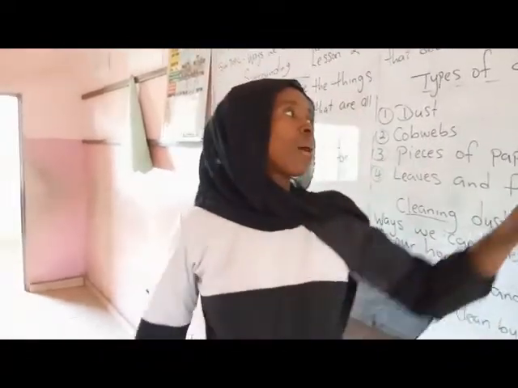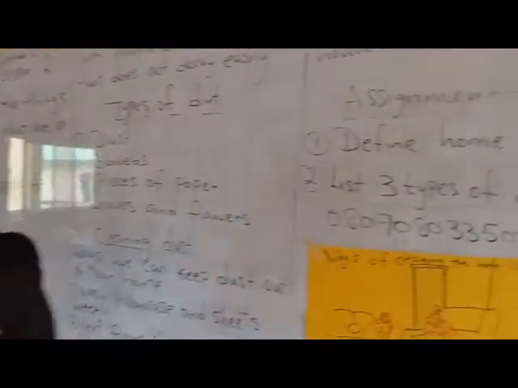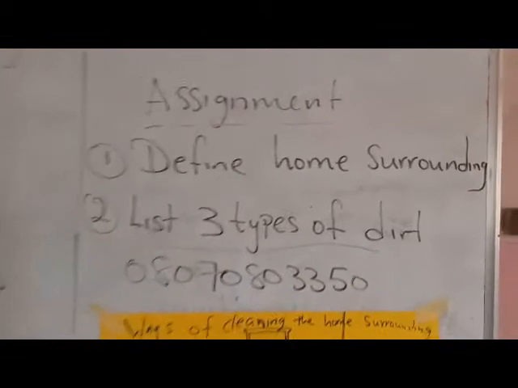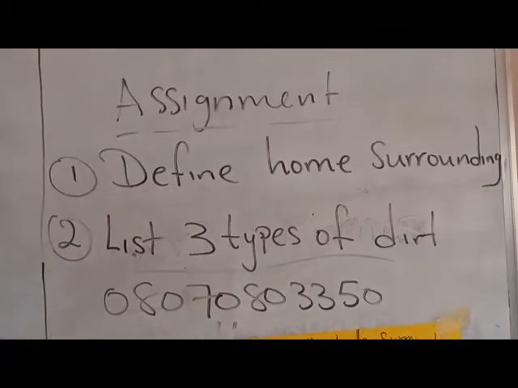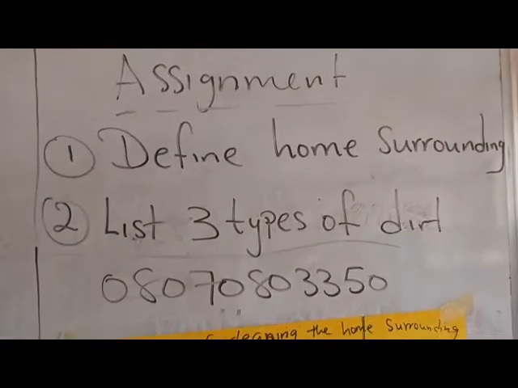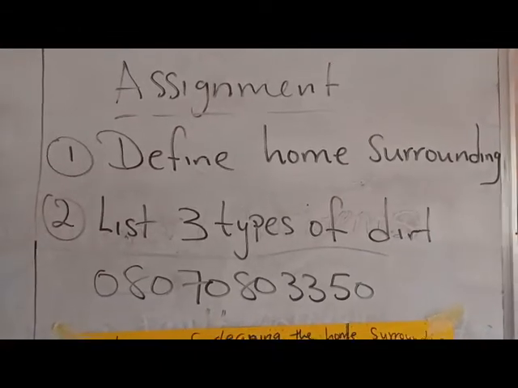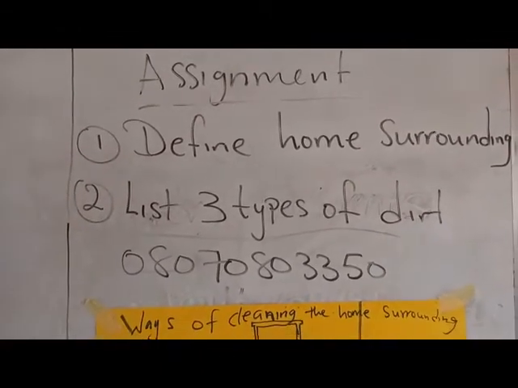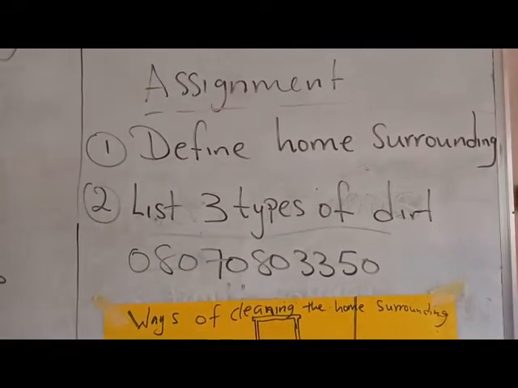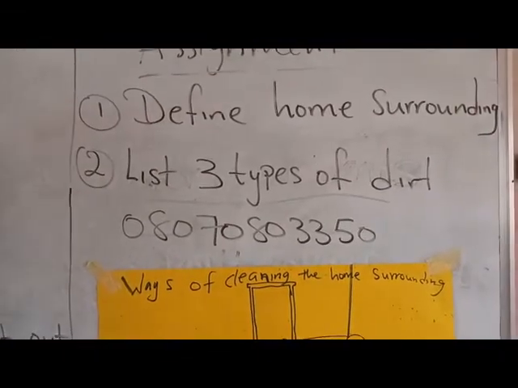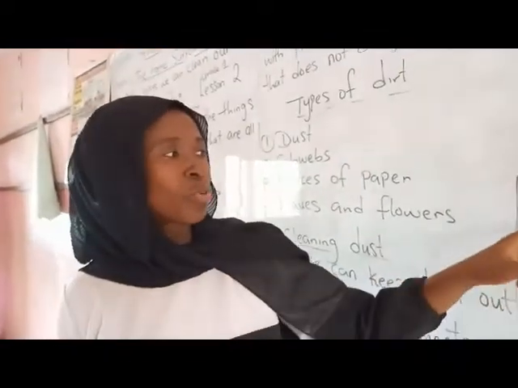So this is going to be our assignment for the day. 1, define home surrounding. 2, list 3 types of dirt around our home surrounding. Please make sure you do it very well. Make sure you read your notes before doing this homework. Are you getting me? So you can get me through this WhatsApp number and submit your homework.